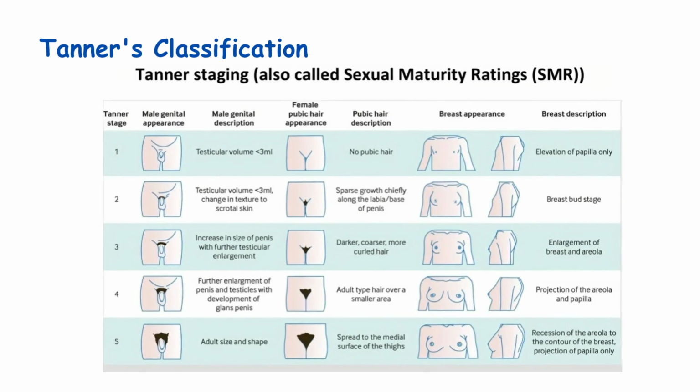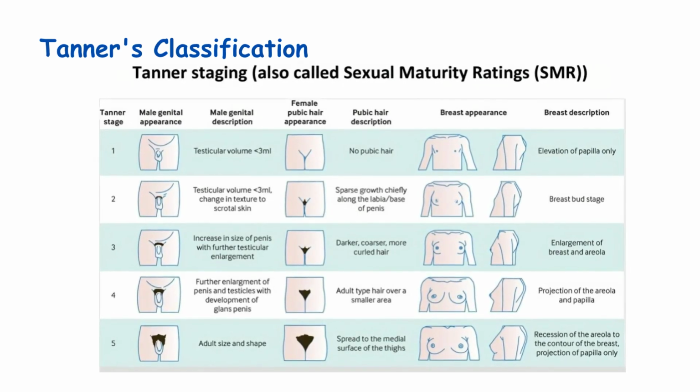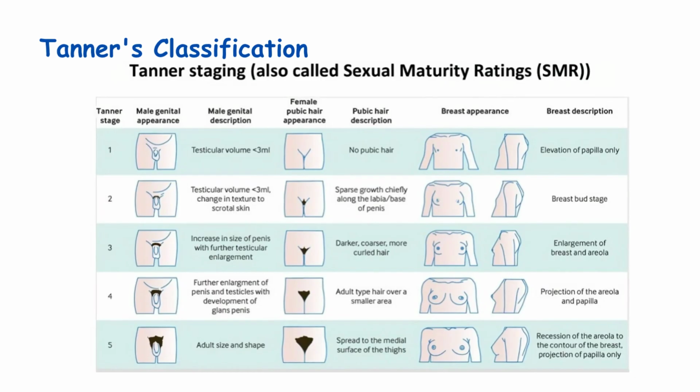Now let's talk about a very important classification system: Tanner's classification. This is how we medically assess puberty progression. Tanner divided the stages of development into 5 stages. These stages apply to both breast growth and pubic hair growth. Let me explain each stage clearly. Stage 1. Basal growth rate. No breast or pubic hair development. This is the prepubertal stage.